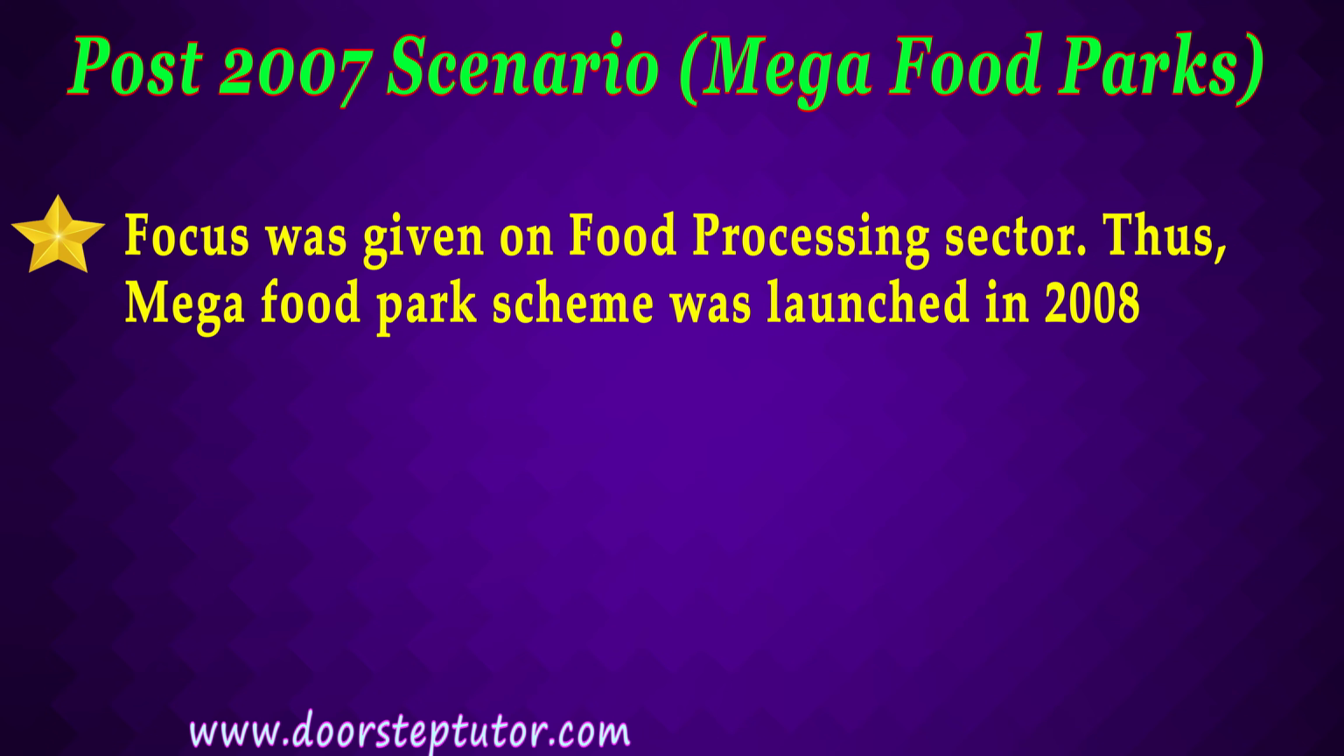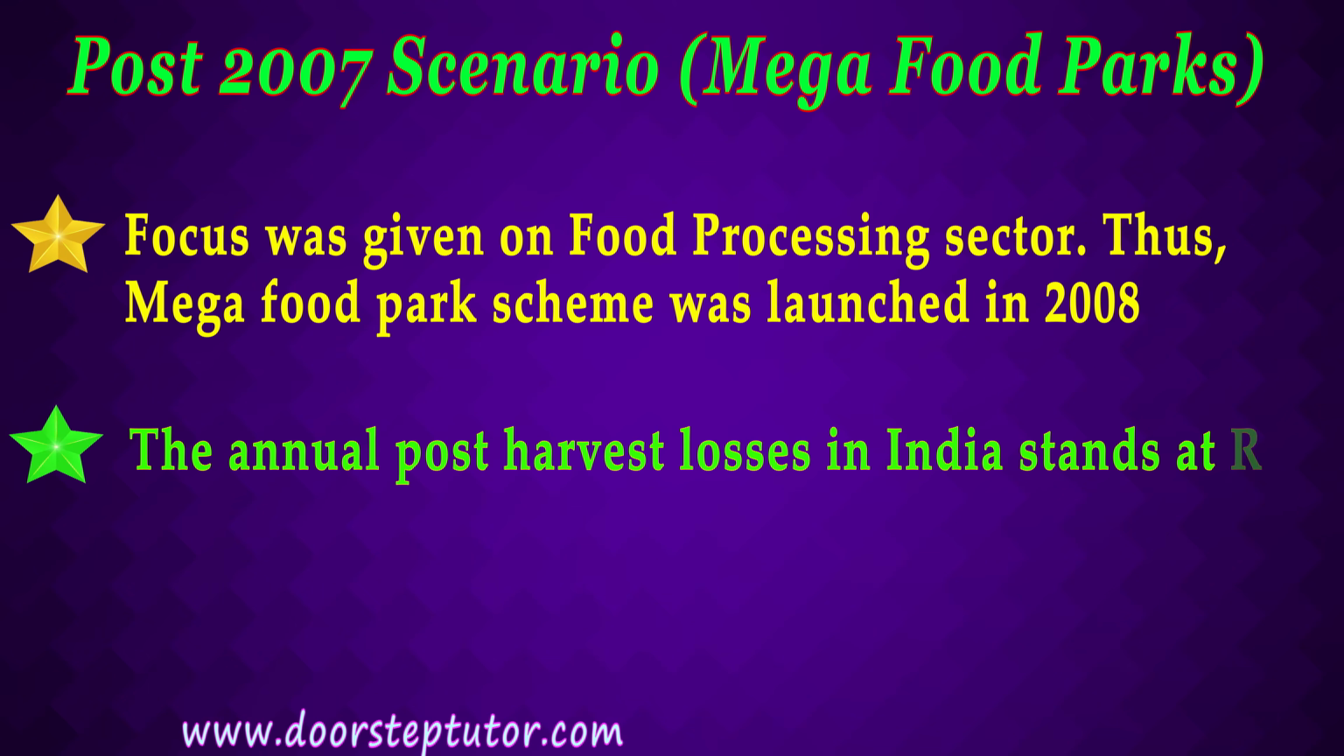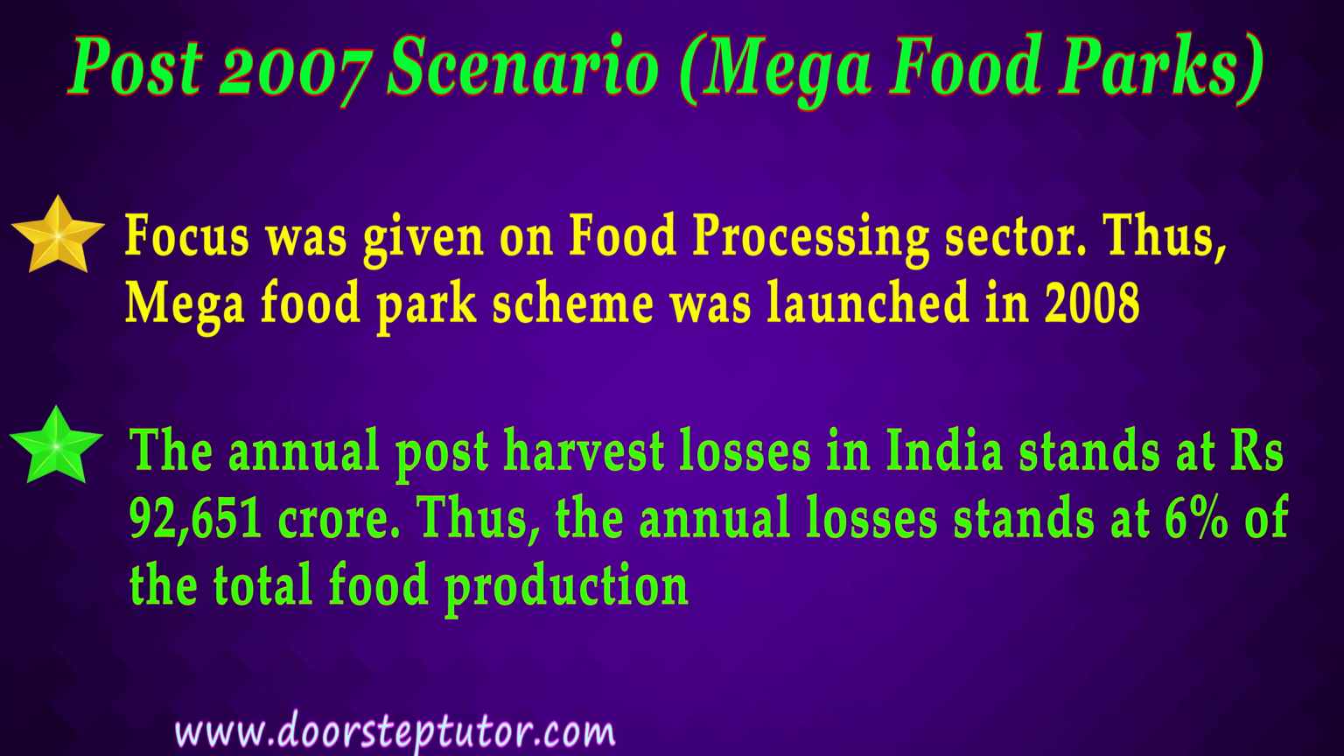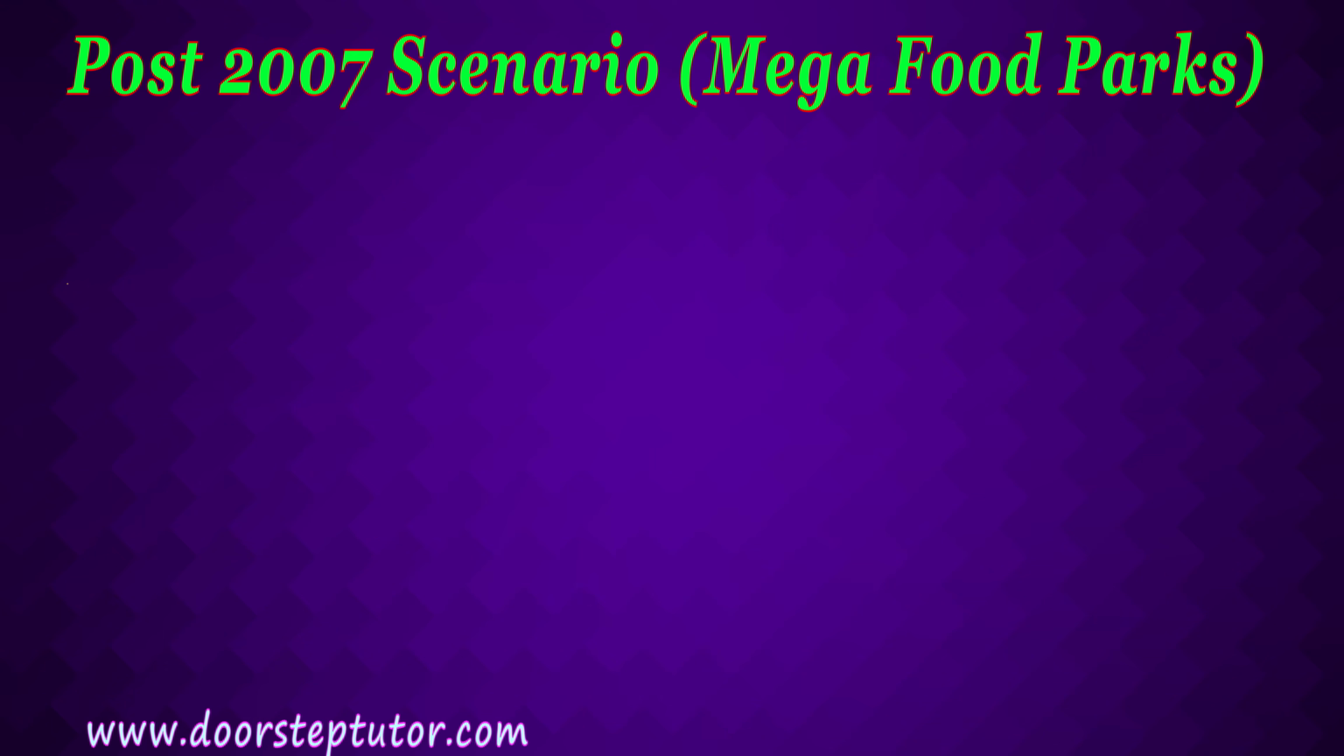Now, this was launched because the annual post-harvest losses in the agriculture sector stood at 92,651 crore, and presently it is around 95,000 crore. Thus, the annual losses stand at around 6 to 7% of the total food production in the country. If this loss is properly channelized, then it will bring greater realization of income in the agriculture sector, and that's why the scheme was launched.